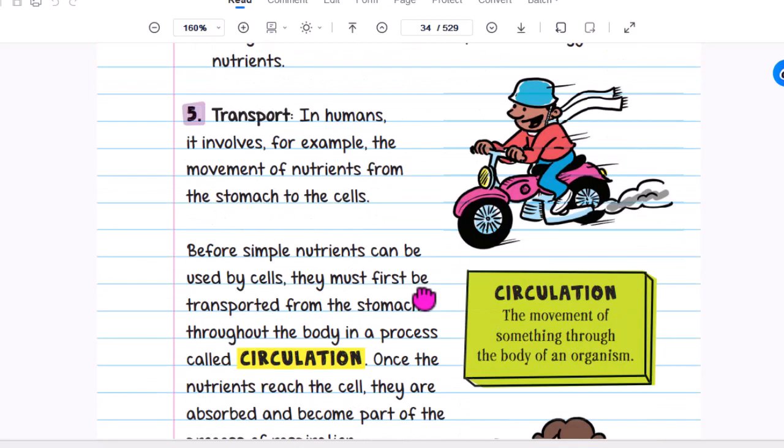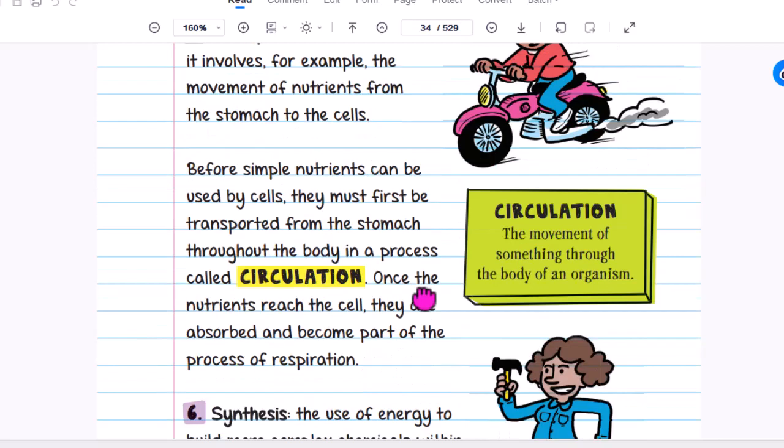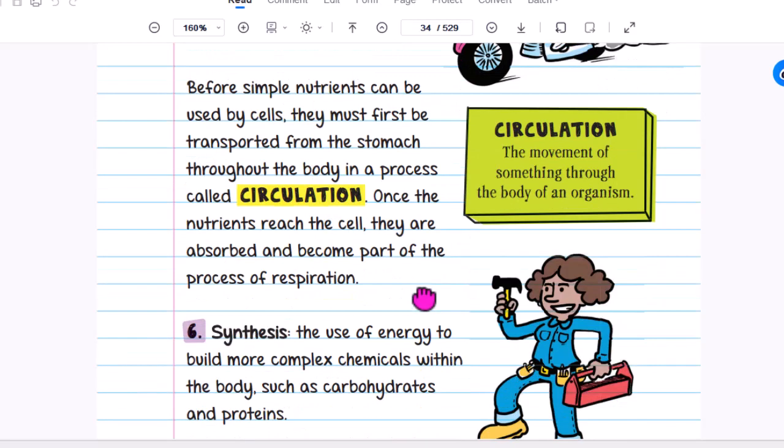Transport. In humans, it involves, for example, the movement of nutrients from the stomach to the cells. Before simple nutrients can be used by cells, they must first be transported from the stomach through the body in a process called circulation, the movement of something through the body of an organism.